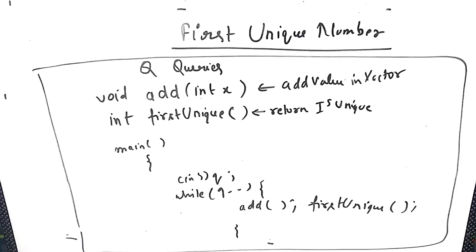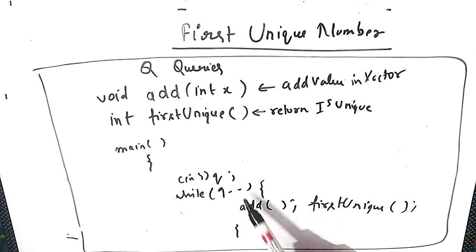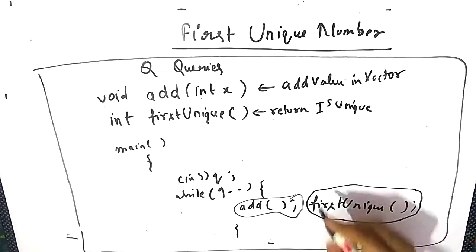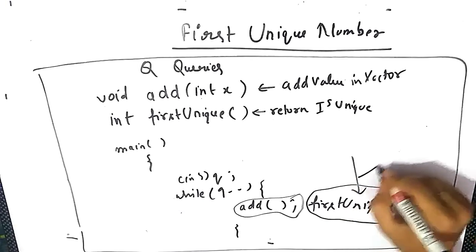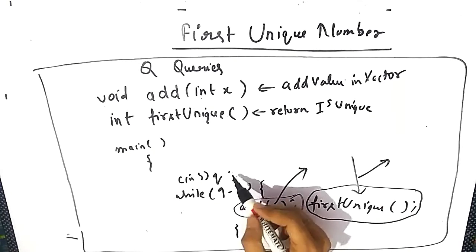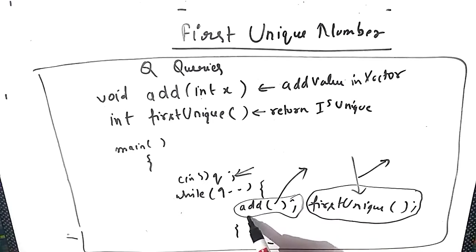Firstly I will be explaining to you the structure of the program. Suppose you are given q queries and in each query you have to call the functions add and first unique number, and you have to report the first unique number in each query. Firstly you will be given an array of integers and then you will be given q queries, and in each query you have to add the element in the array and report the first unique element in the array. So how are you going to do this, let's see.